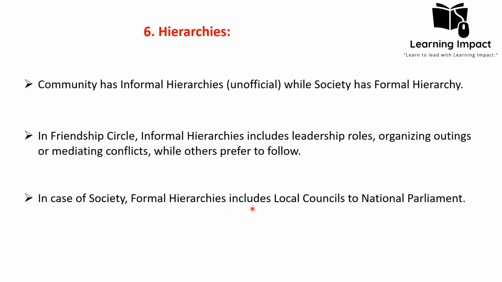For example, in the case of Pakistani society, from local councils to the national parliament, these are all hierarchies, and they have been elected by the people of Pakistan. These people have been selected on the basis of merit. So these are called formal hierarchies. So in the case of community, we see informal hierarchies, while in the case of society, there are formal hierarchies.